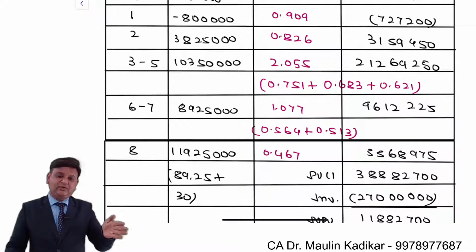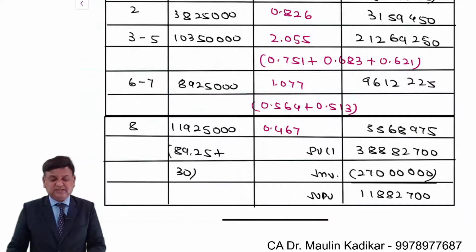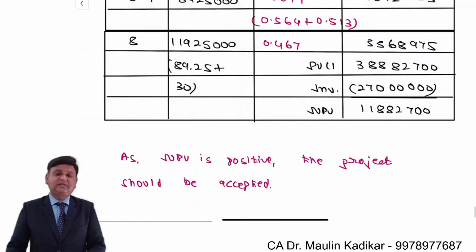Year 3 to year 5 cash flows are same. So third year, fourth year and fifth year factors have been summed up. You have to do this kind of smart working because number of times the cash flows are provided for a very long period of time. So unless you do answer smartly like this, it will take too much of your time, say in examination.